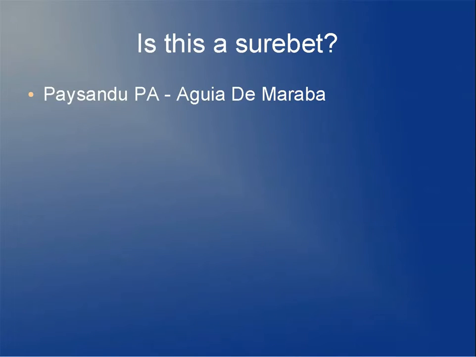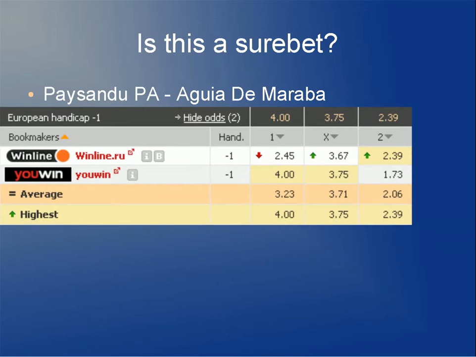Let's move on to another example. This is Paysandu versus Aguiar, a football match in Brazil. We've got only two bookies that are offering the European handicap -1 bet. If you want to do the calculations from the slide before to practice, please pause now and do the calculations.